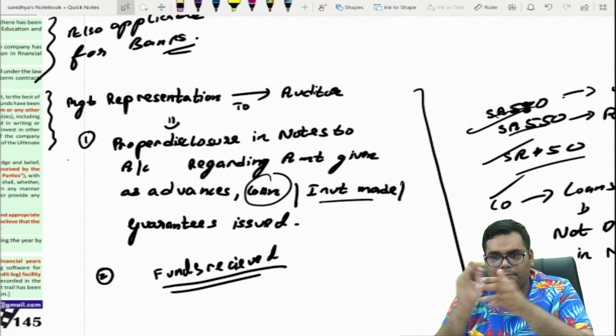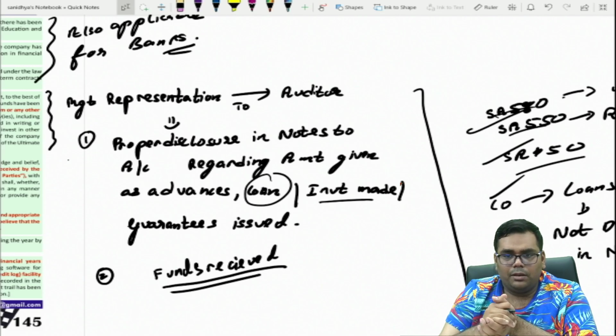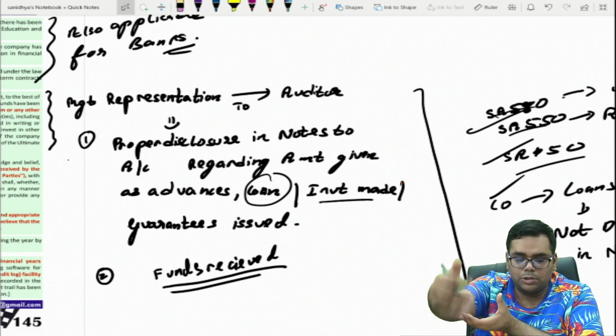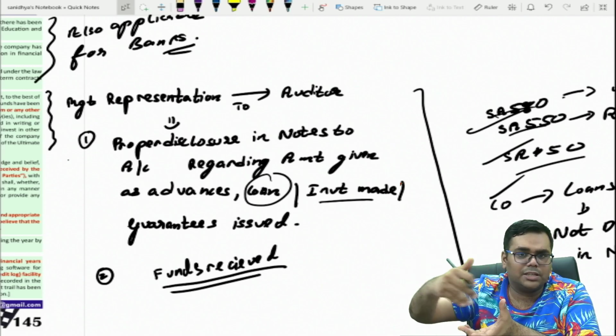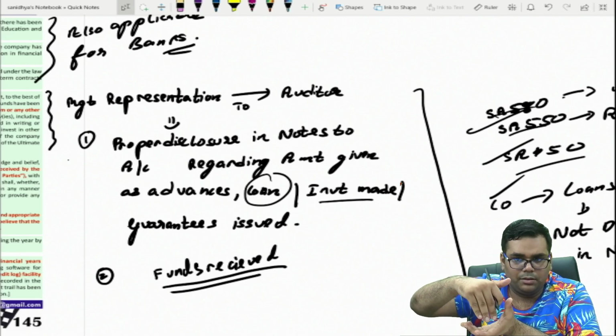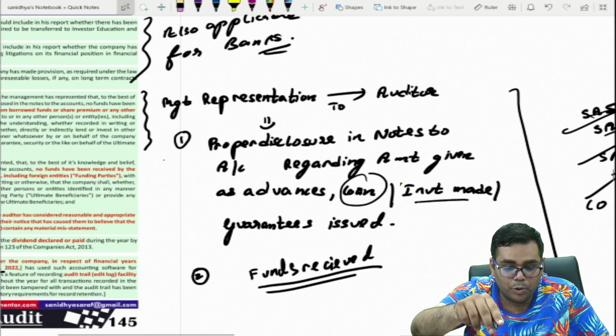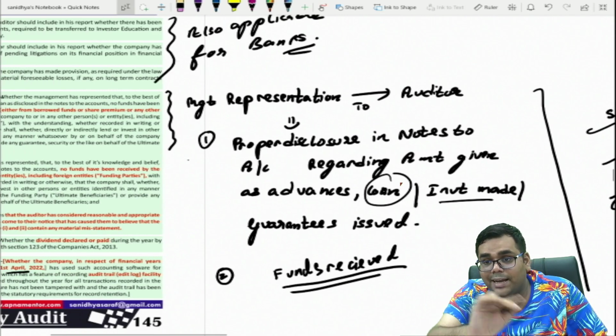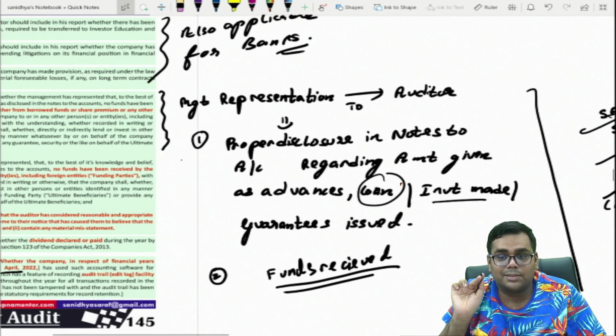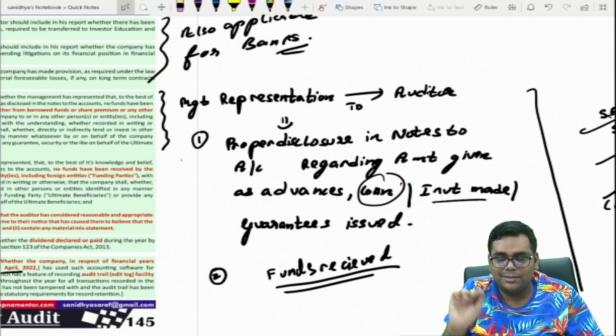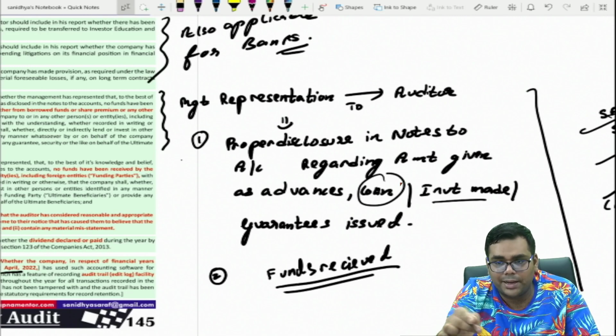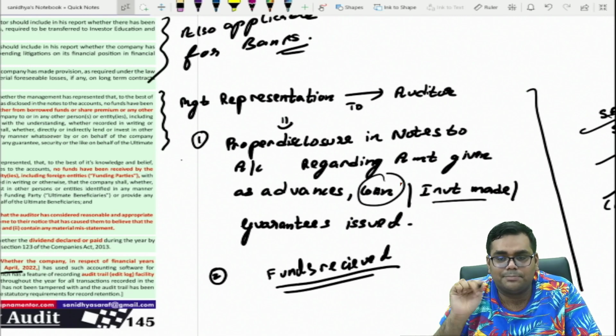We have disclosed everything. Similarly, we have given a proper disclosure in the notes to accounts regarding all the various kinds of funds we have received. Now the auditor needs to report whether he has obtained the management representation with respect to the same. Now this sounds interesting. The auditor needs to report whether he has obtained management representation with respect to the same.